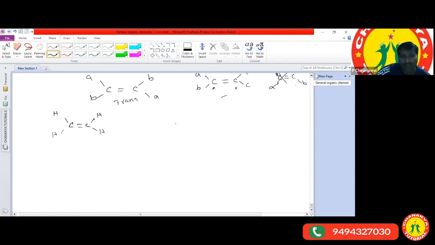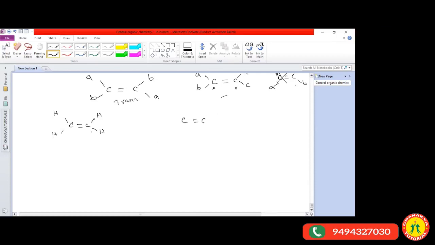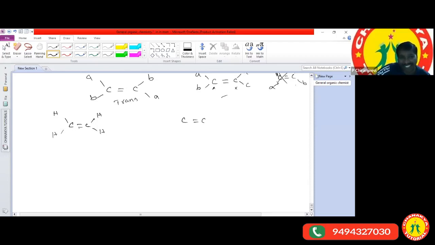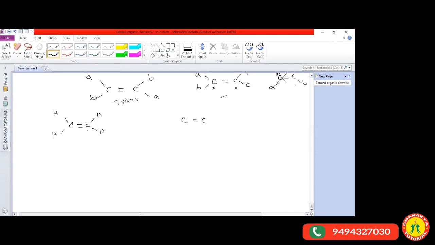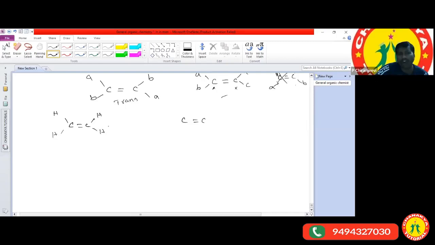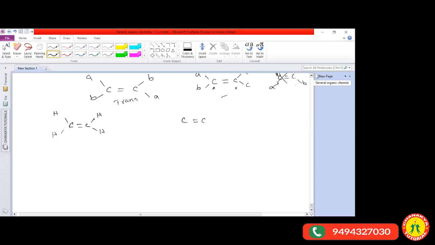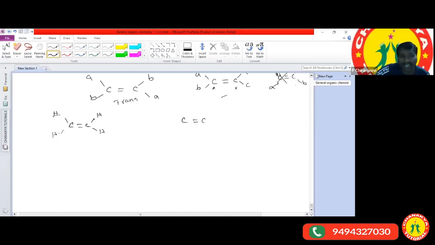Does ethene exhibit geometrical isomerism? Yes, sir. Ethene, how? All are identical atoms only, Anjan. Then it will become like cis and trans, right? How can we say which one is the cis? Can you explain, given the structure, whether it is cis or trans? If you check crosswise, both are the same. Identical atom: here hydrogen, here also hydrogen, here also hydrogen, here also hydrogen only. All are identical atoms only, Anjan. If all are identical atoms, it is not possible.